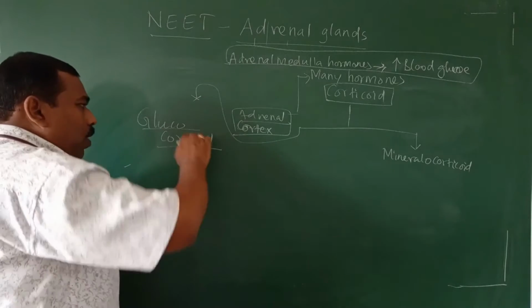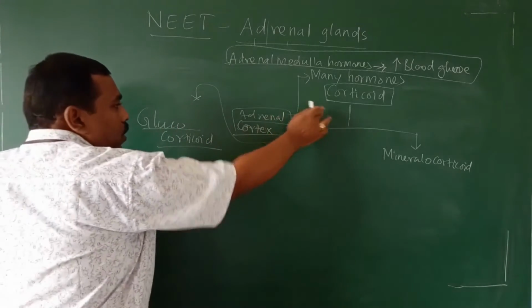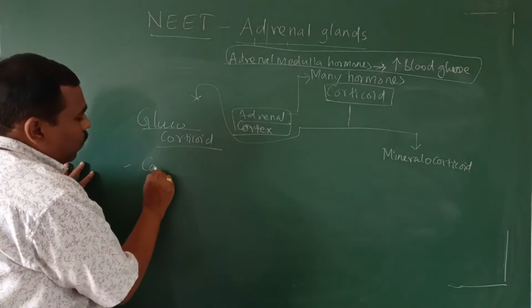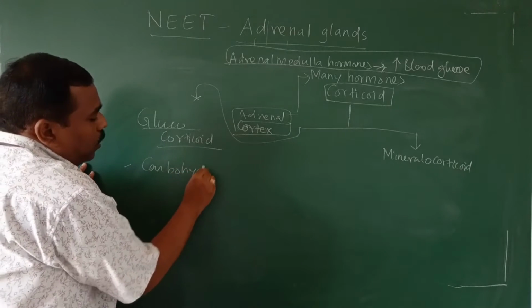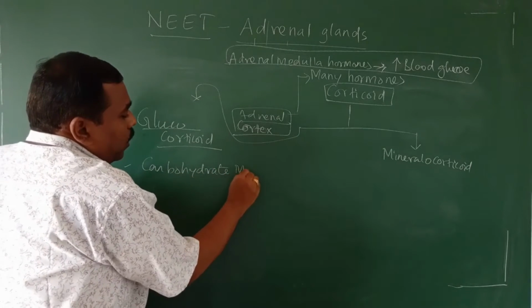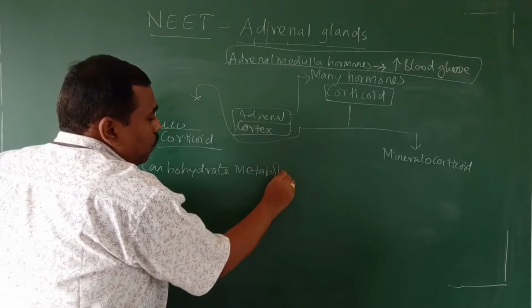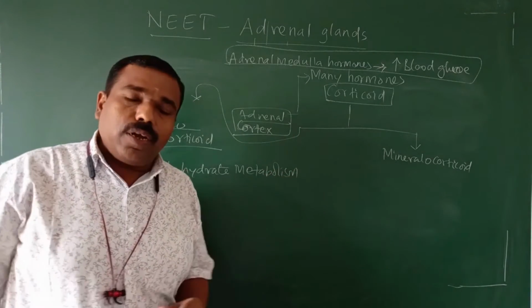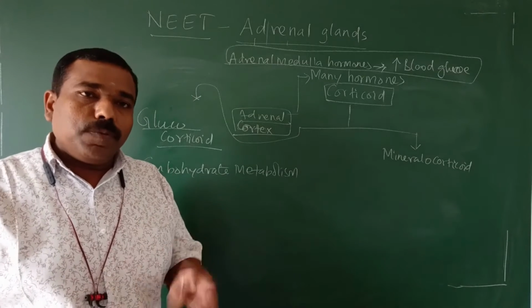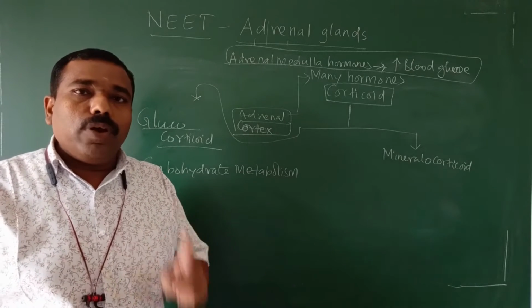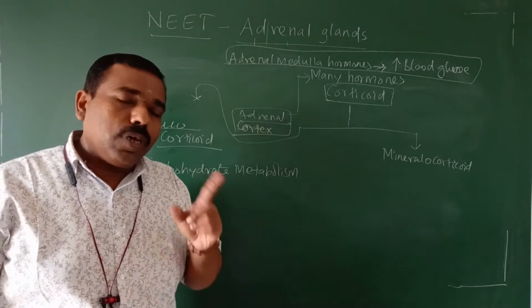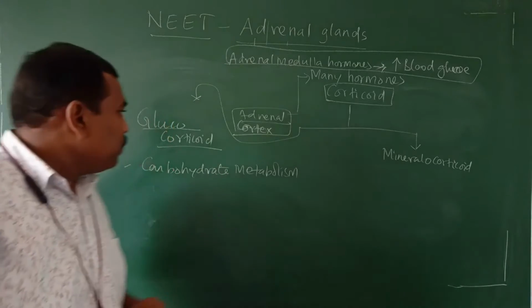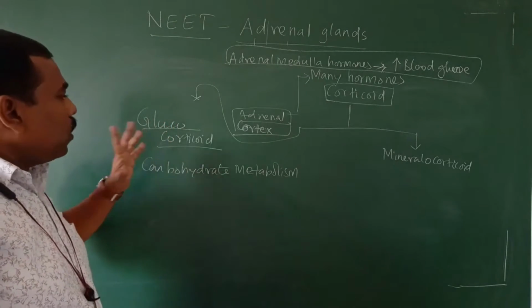So which group of corticoid hormones responsible for carbohydrate metabolism? Those hormones are called glucocorticoid.